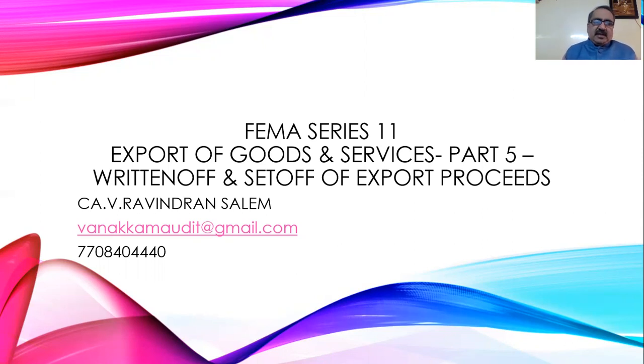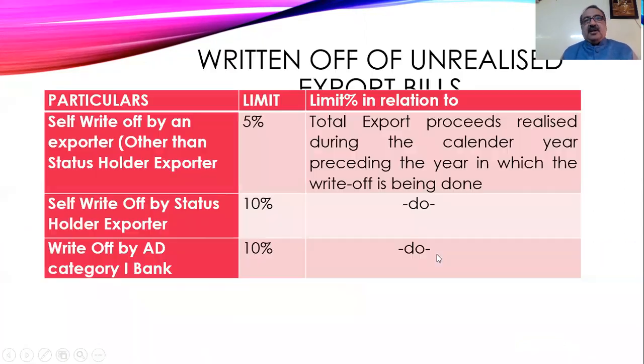Today I am going to cover the specific topic of write-off and set-off of export proceeds. This is a very interesting topic because you cannot directly write off export proceeds.